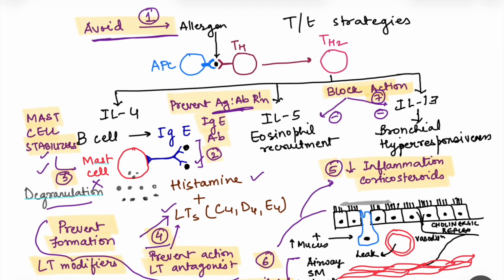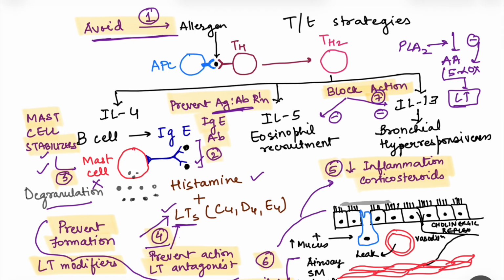Actually, more than the histamine, leukotrienes have been found to have a role in bronchial asthma. So, the drugs which prevent the formation of the leukotrienes. See, this formation of the leukotrienes we saw in our video on NSAIDs. From the membrane, when phospholipase A2 acts on the membrane lipids, it causes a release of arachidonic acid. And there is an enzyme, lipooxygenase. When this enzyme acts on arachidonic acid, it leads to the formation of these leukotrienes. So, if we block the action of this lipooxygenase enzyme, that can help in decreasing the formation of leukotrienes.